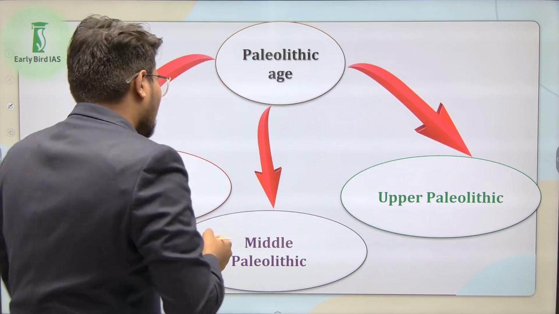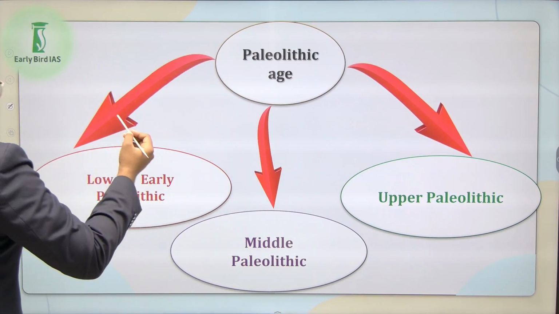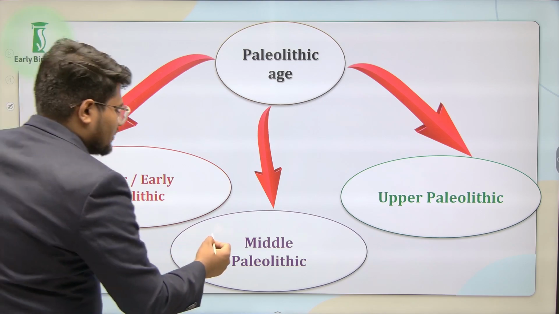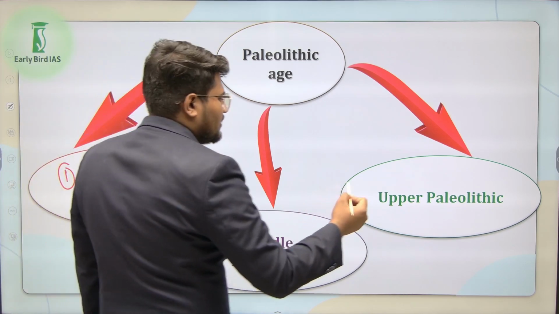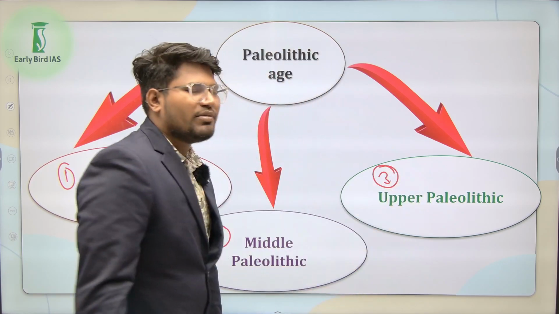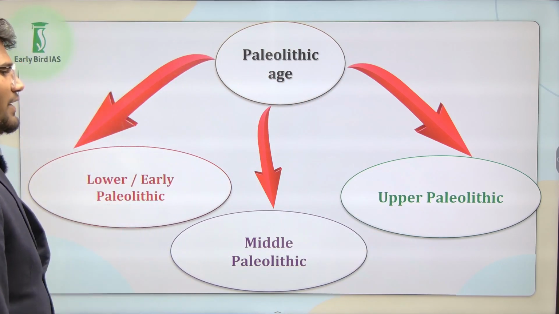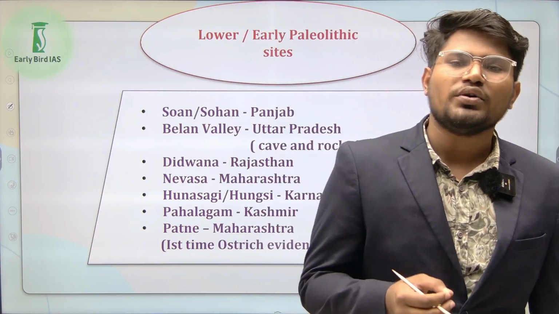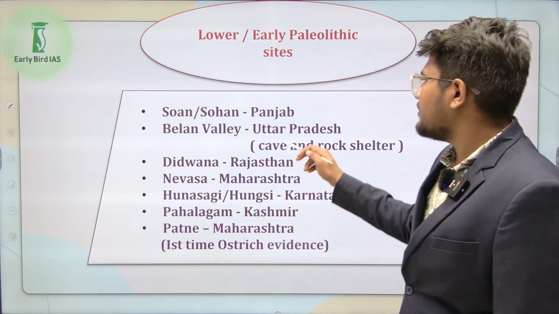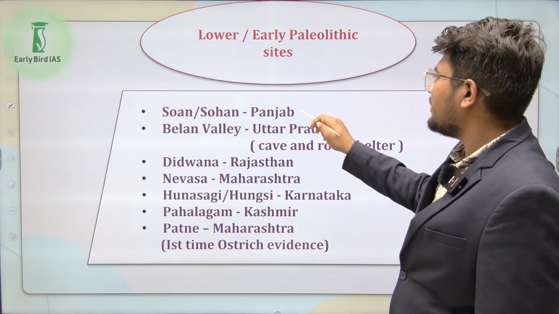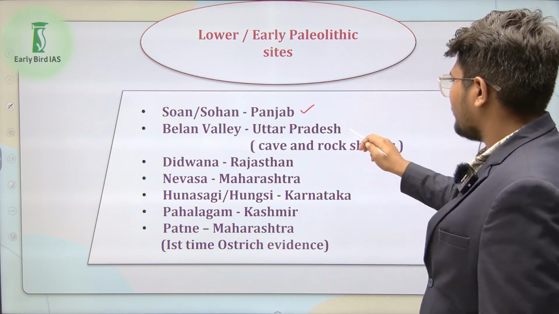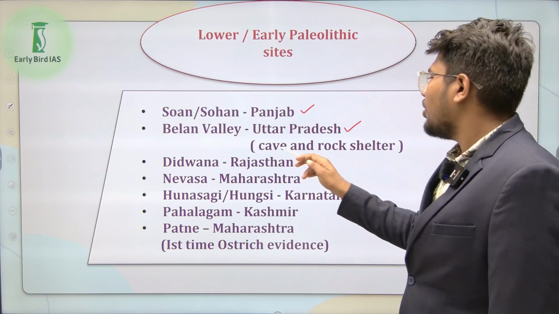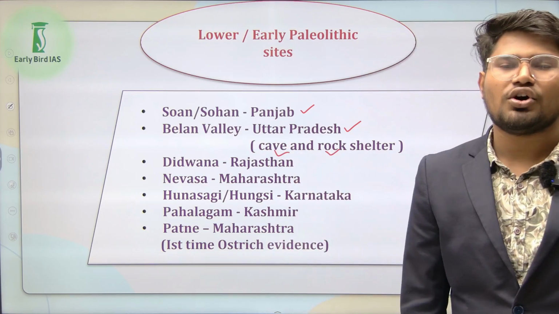The Paleolithic Age is further divided into three parts. First is Lower or Early Paleolithic Age, second is Middle Paleolithic Age, and third is Upper Paleolithic Age. Next, we have some sites of Lower and Early Paleolithic Age. First is the Sohan Valley of Punjab, and Belan Valley from Uttar Pradesh, where we got the first evidence of caves and rock shelters of humans.